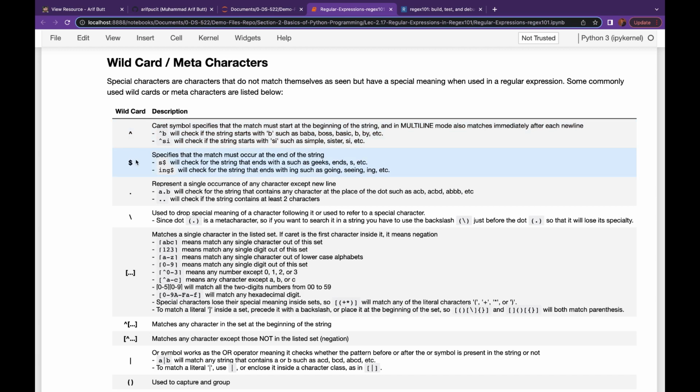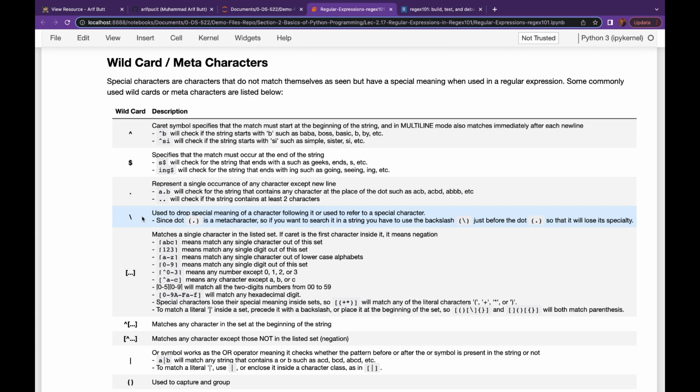And this dollar sign is a symbol that is used when you want your match to exist at the end of the string, and it is placed after the search string. This dot is used to match any single character except the new line. This backslash is used mainly for two purposes. One, to refer to a special character, and the second, to drop the meaning of a special character.